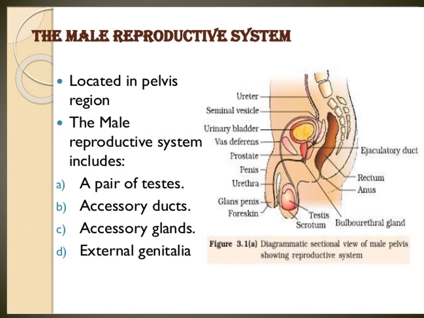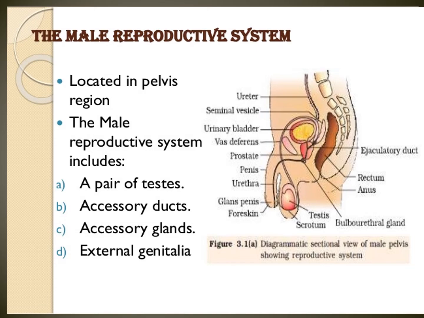Next one, that testis, one tube-like structure going there. That is a vas deferens. Two side vas deferens going there. The prostate gland is there. After that one comes inside the penis. Okay, penis.